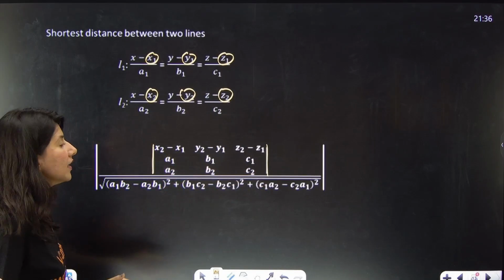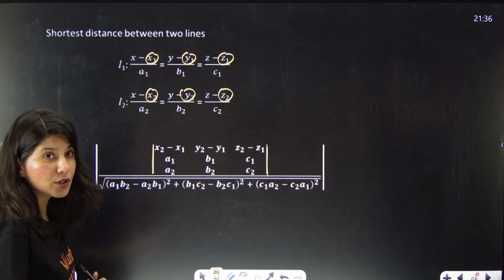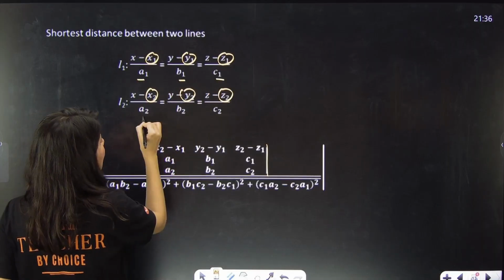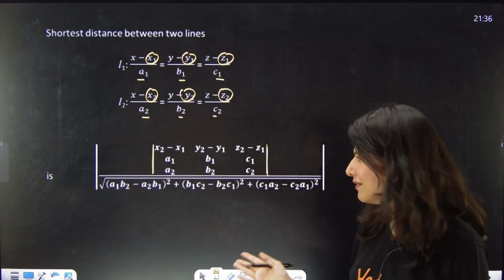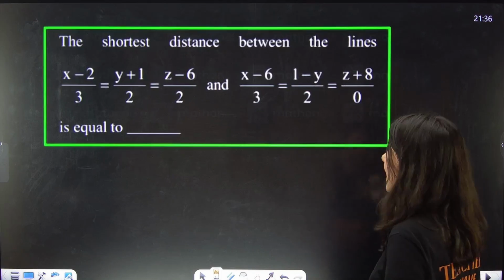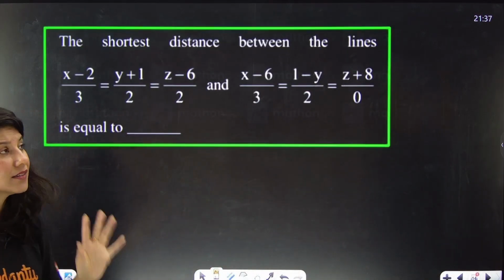And on the denominator, you have to take magnitude of cross product of the vectors formed by a1, b1, c1 and a2, b2, c2. Now you must be wondering, ma'am, hold on. Numerator, we got it. But what about the denominator? We are not getting it. I will show you when I do the problem. Shortest distance between two lines, how to tackle this.